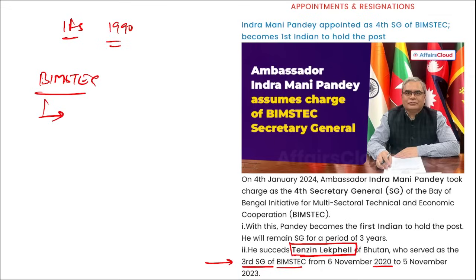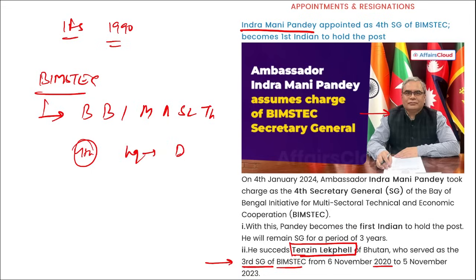Right? BIMSTEC, remember, who are the current members of BIMSTEC as of now? Bangladesh, Bhutan, India, Myanmar, Nepal, Sri Lanka and Thailand. Who is the Secretary General and that too the fourth Secretary General now? Indra Mani Pandey, as you can see him in the picture, right? And where is the headquarter of BIMSTEC? It is in Dhaka, Bangladesh.